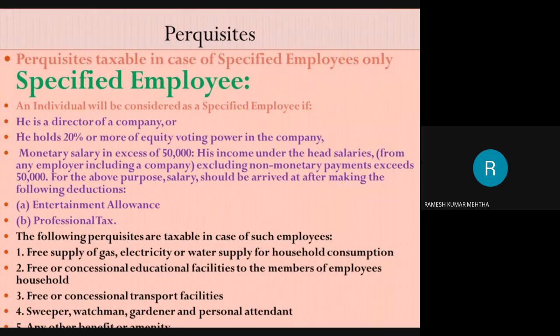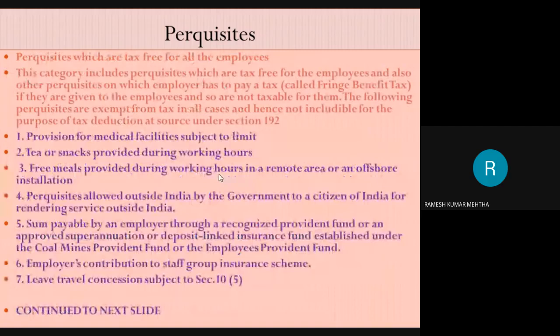So specified employee, again I am showing you some of the points. He is a director of the company. He is having 20% or more of equity voting power in the company. His salary is more than 50,000. After all this, his salary is in excess of 50,000 rupees.